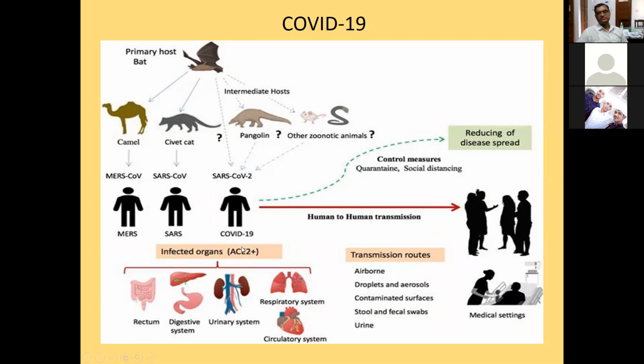These receptors were found very similar in the pangolin virus and the COVID-19 virus. That's why it was assumed that probably pangolins got the infection from the bat, and from pangolins it came to human beings. Once it came to human beings, the virus adapted and developed the potential to transmit from human to human. That led to the pandemic.